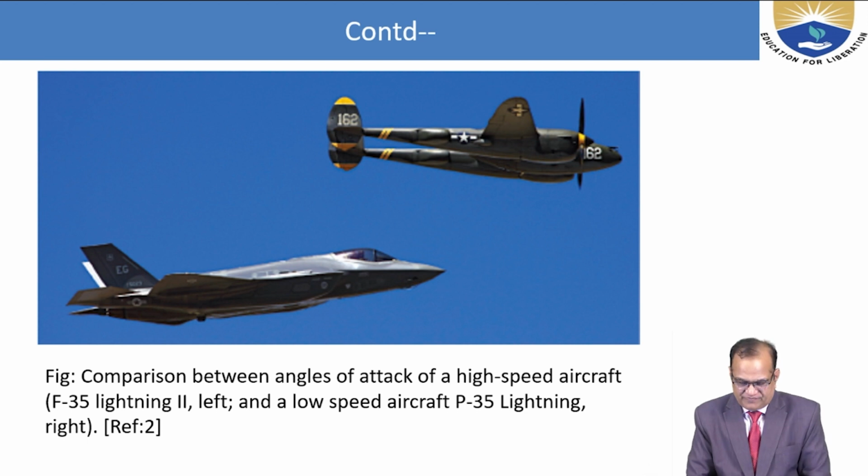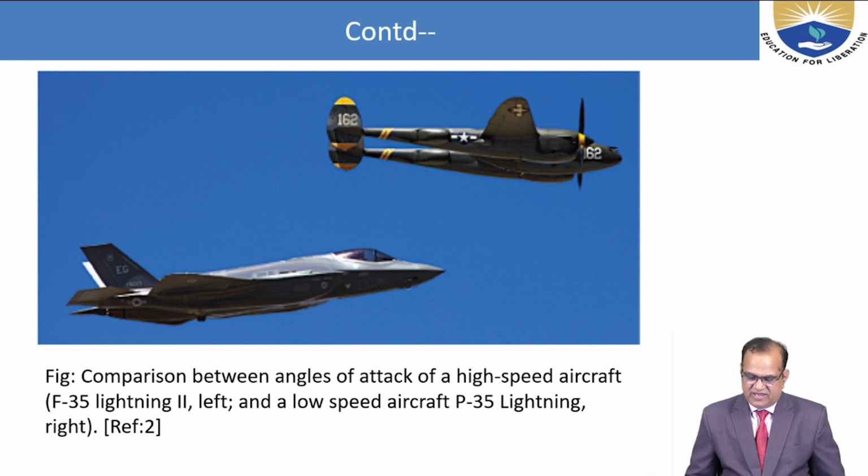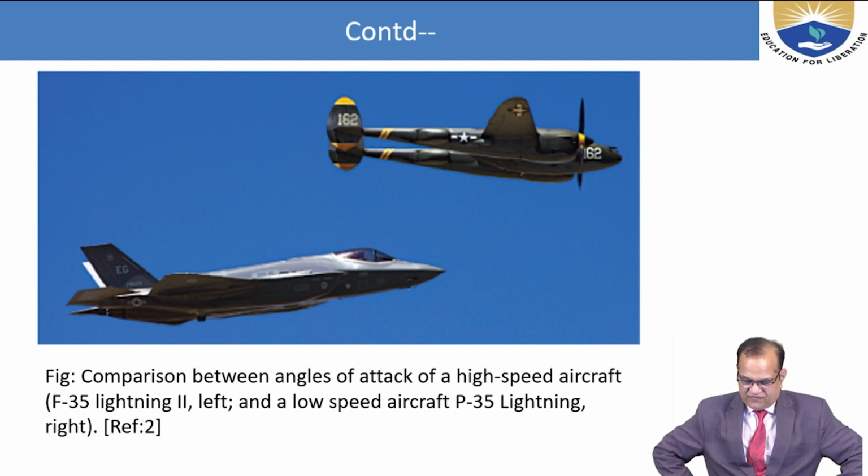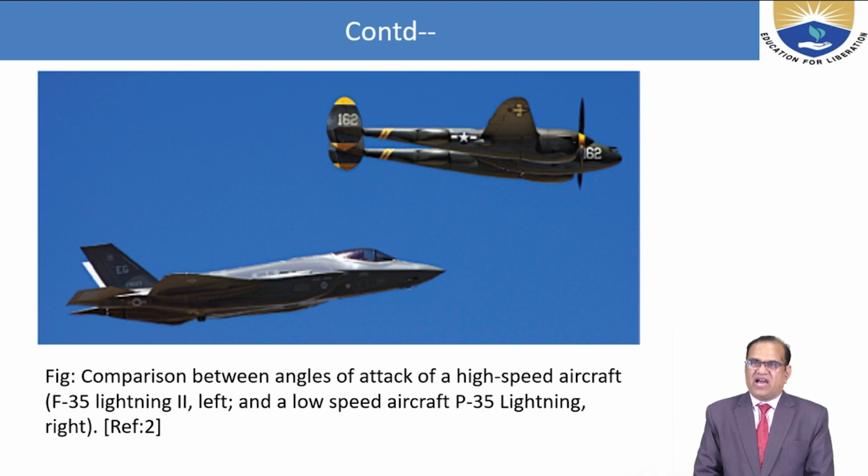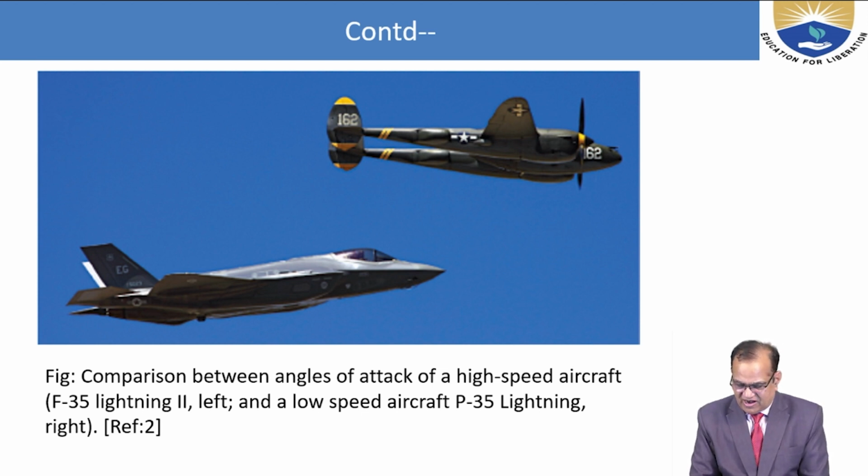Here we have two aircraft. Comparison between the angle of attack of a high-speed aircraft, the F-35 Lightning on the left, and a low-speed aircraft, the P-35 Lightning on the right.